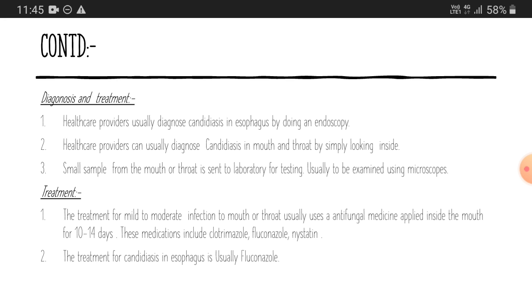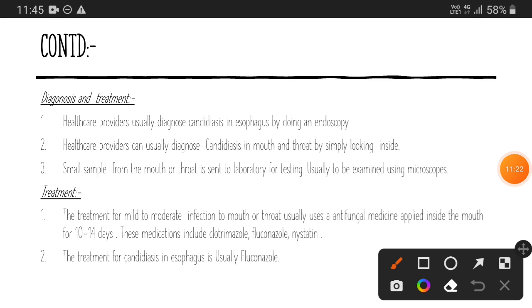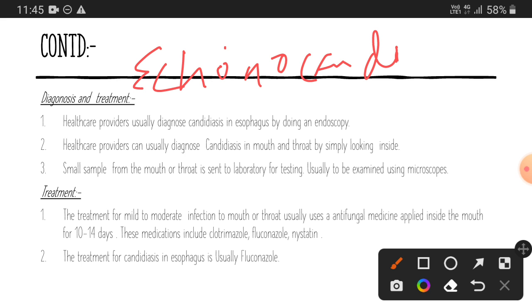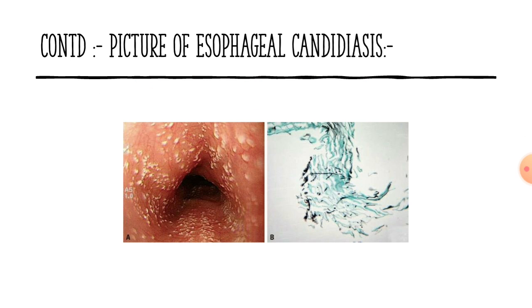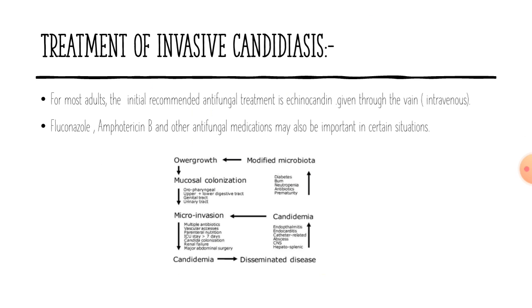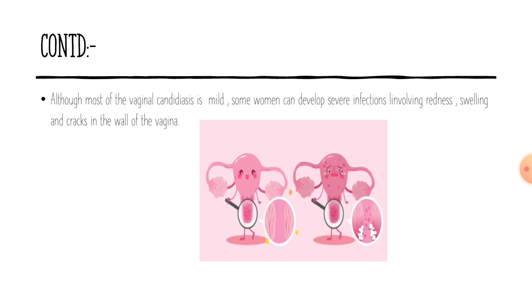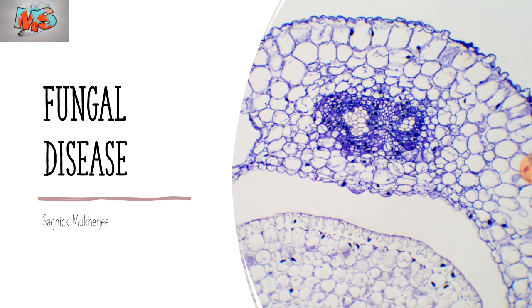are in general use for candidiasis, but remember one thing: for invasive candidiasis, if our patient is an adult, we have echinocandin. And in the case of candidiasis in the esophagus, we have fluconazole, and amphotericin B, miconazole, nystatin and clotrimazole are also associated. So that's all for candida for now. We have completed our fungal disease chapter totally.